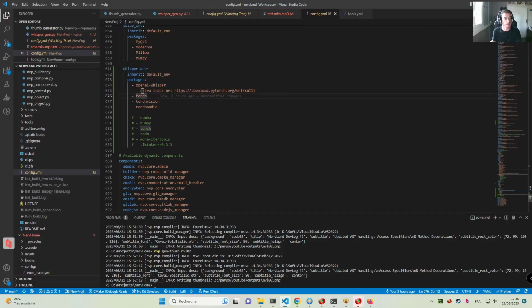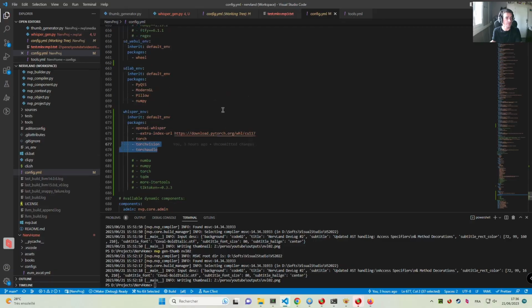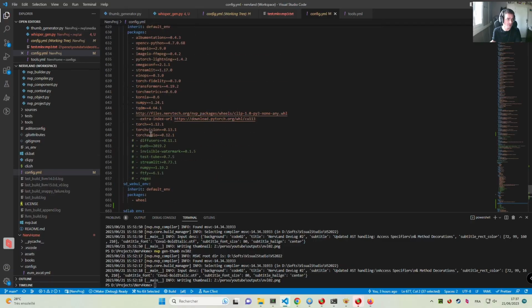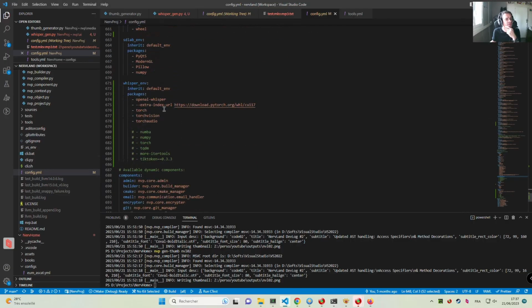And in this location, I will then retrieve the torch package, torch vision, and torch audio. I don't think that we really need torch vision and torch audio here, but in fact, this was a copy from what we have for the stable diffusion environment, so I just kept those anyway.